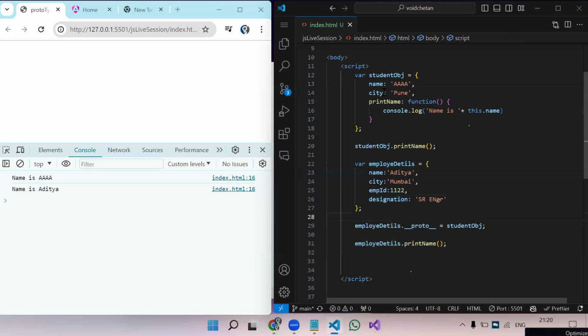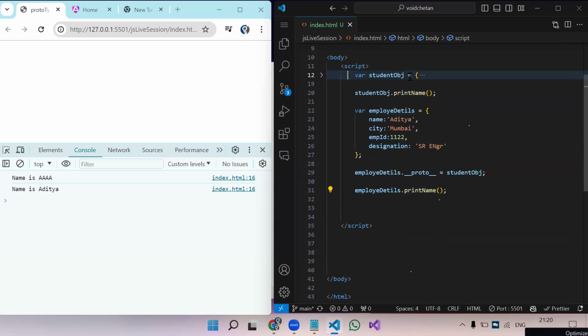So I can make use of print name with employee details also. If you don't know this code, you won't understand how in this object I don't have a method, but still it is printing. Right? Employee details has the properties of the student object also.